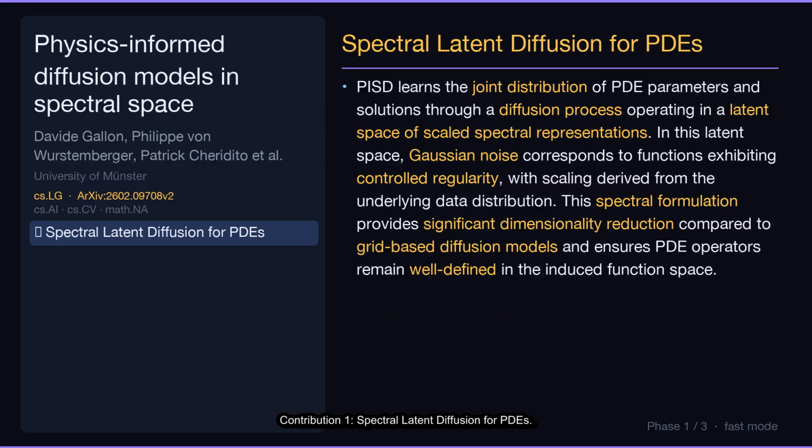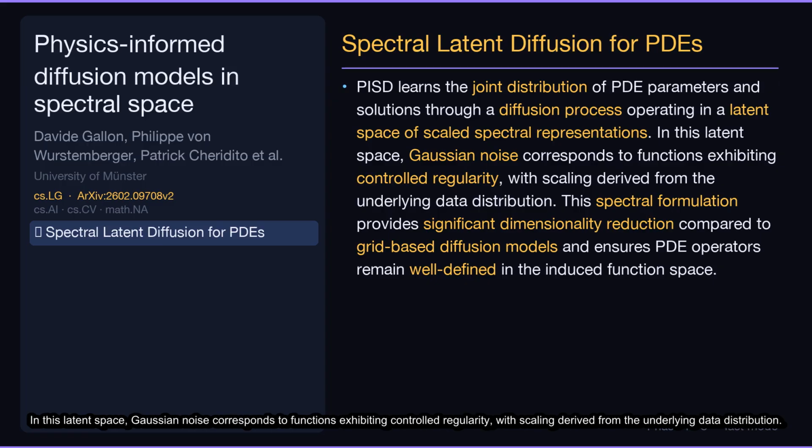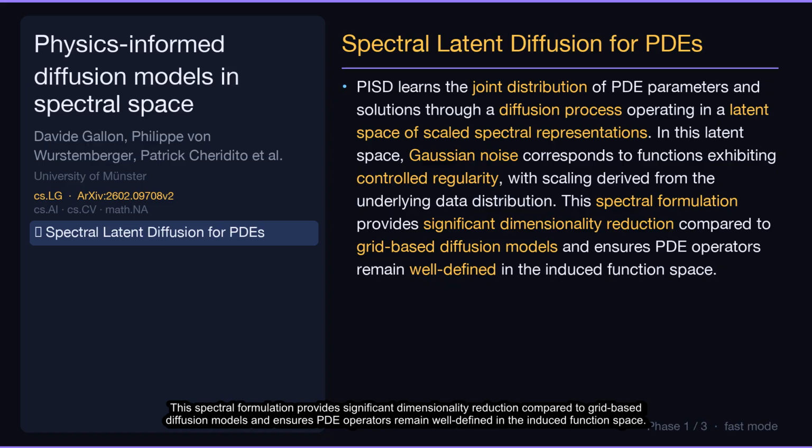Contribution 1. Spectral latent diffusion for PDEs. PSD learns the joint distribution of PDE parameters and solutions through a diffusion process operating in a latent space of scaled spectral representations. In this latent space, Gaussian noise corresponds to functions exhibiting controlled regularity, with scaling derived from the underlying data distribution. This spectral formulation provides significant dimensionality reduction compared to grid-based diffusion models and ensures PDE operators remain well-defined in the induced function space.